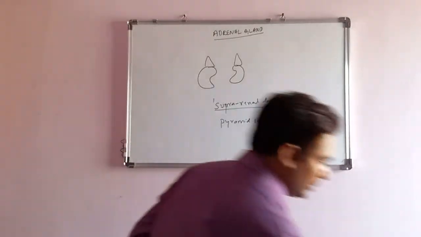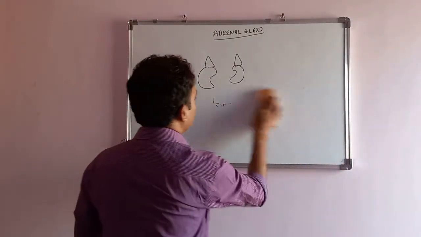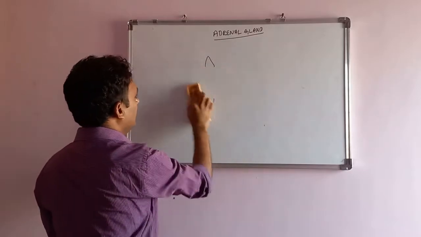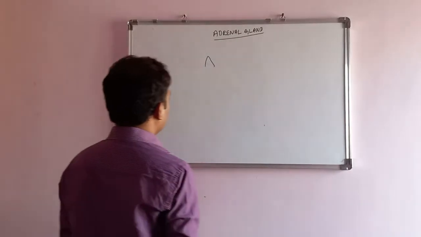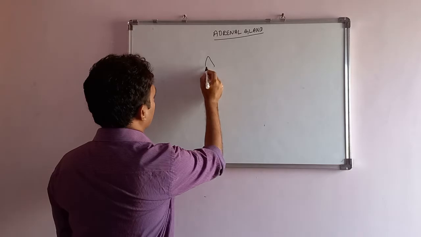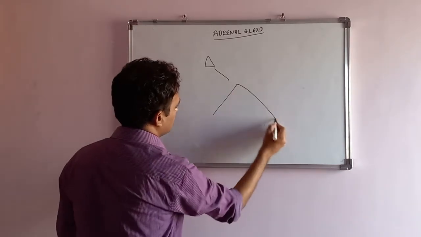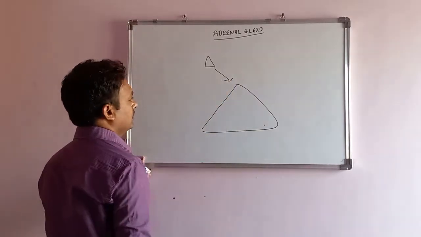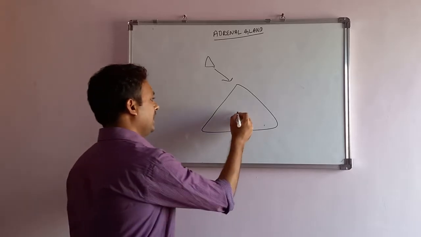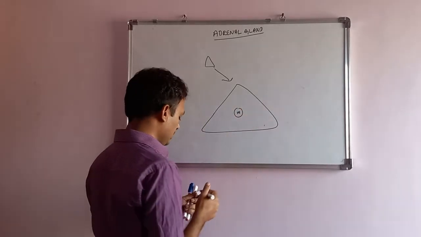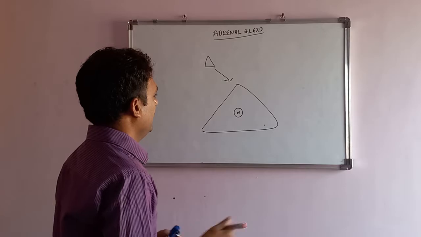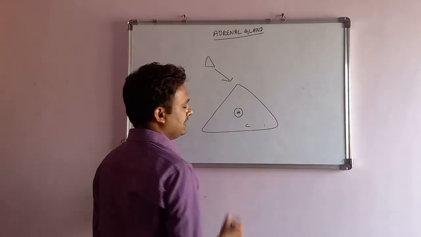Looking at the adrenal gland proper, one adrenal gland, we will enlarge this. It has a central part called the medulla, and an outside part called the cortex.